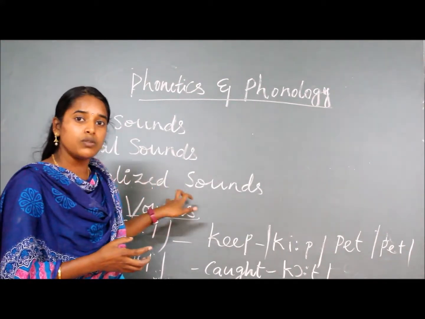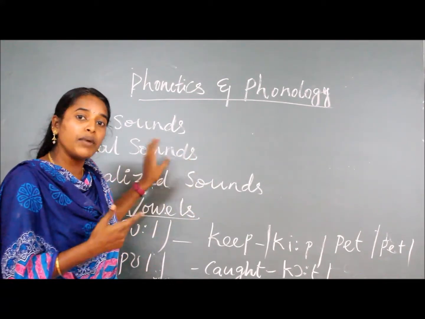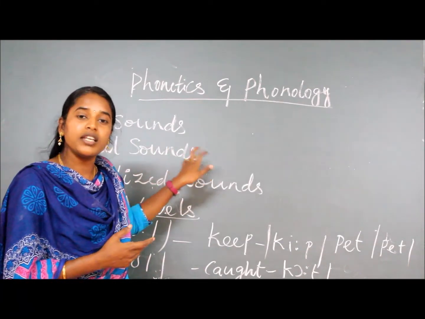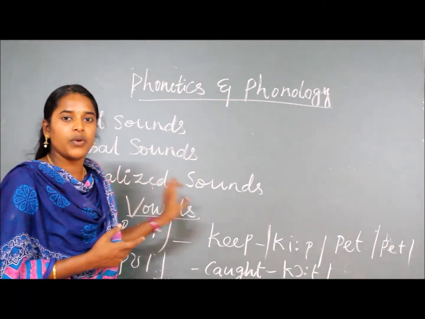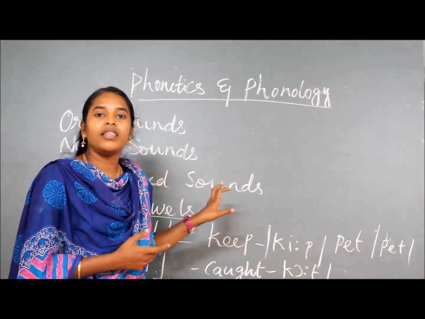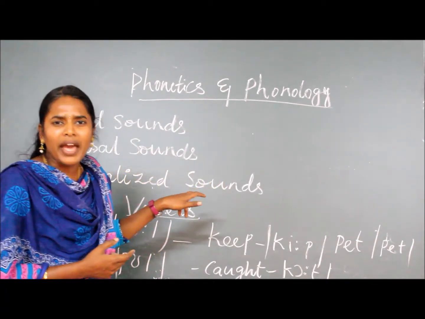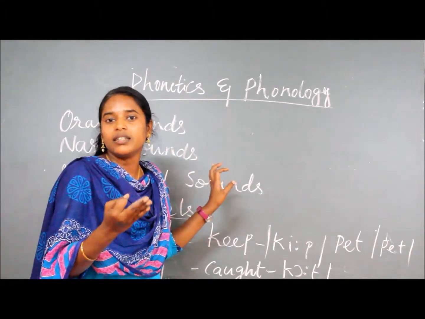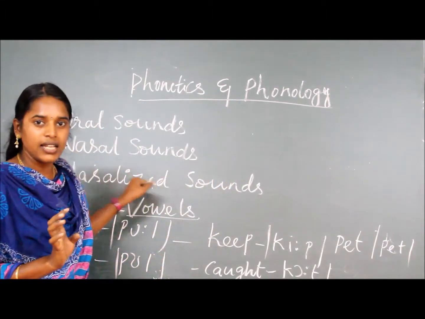It is a nasalized sound. So the air and the sound is coming through the oral part and the nasal part. So that is called as what? It is a nasalized sound. For example, king. Then next one is man. Okay, these sounds are m, n and ng. These sounds are called as the nasalized sounds.